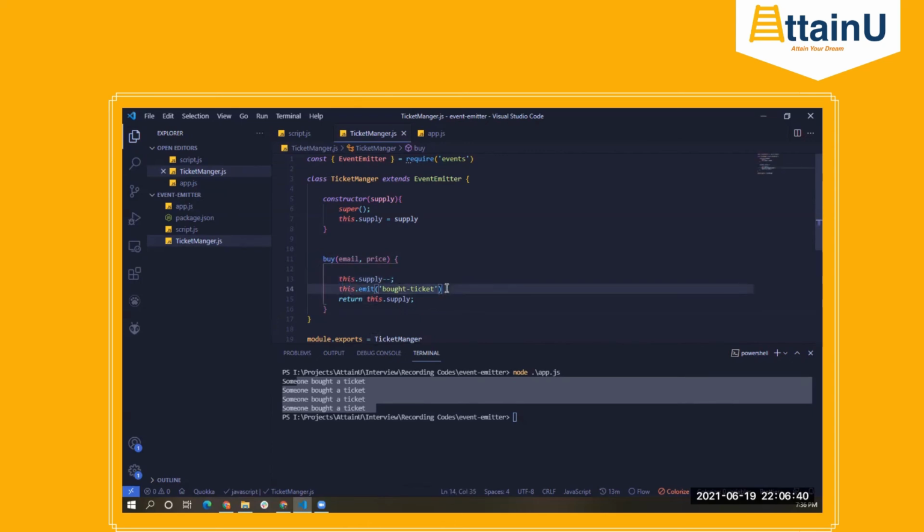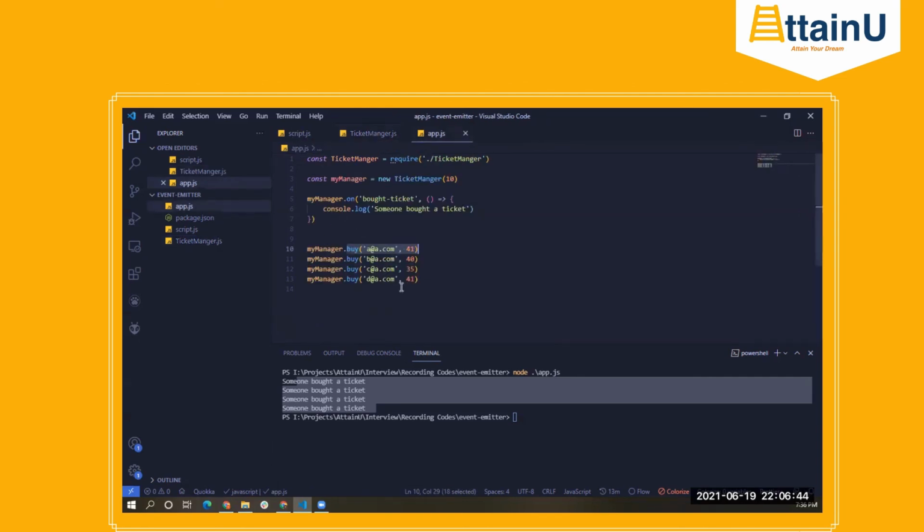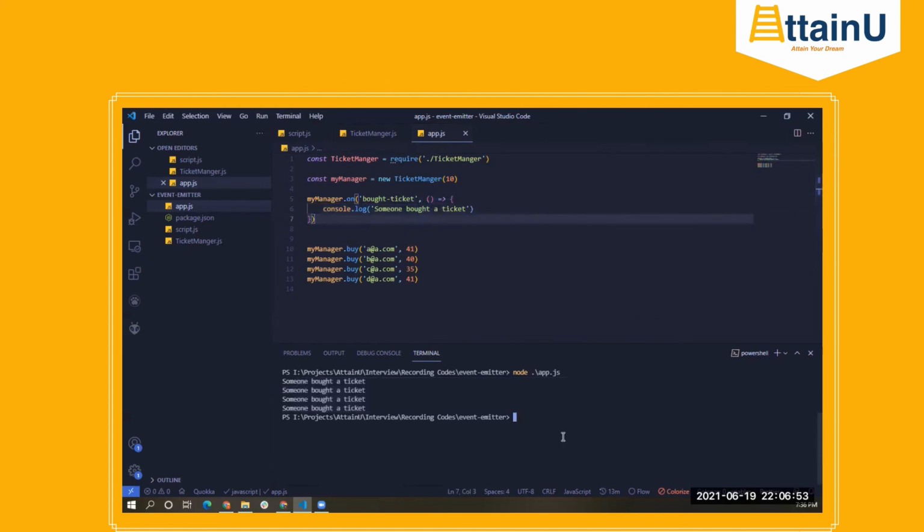The moment I comment this particular part, we would see that no output is coming in here, because since this event is not emitted, this callback function will not be called, and there will be no output in our console.log. And there we go, we didn't have any output. Everything executed, meaning the buy function did get executed, but since we were not emitting the bought ticket event, that is why this was not called, right?